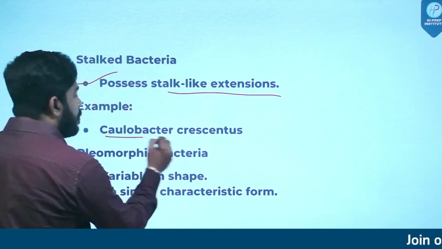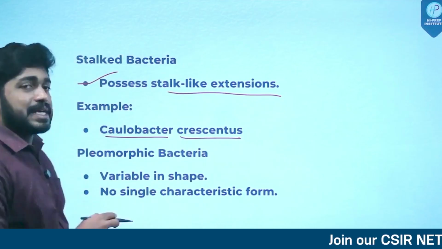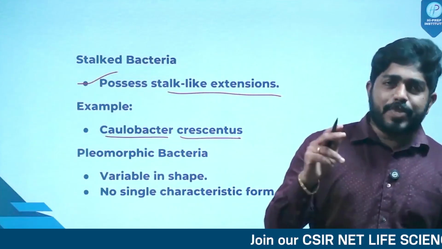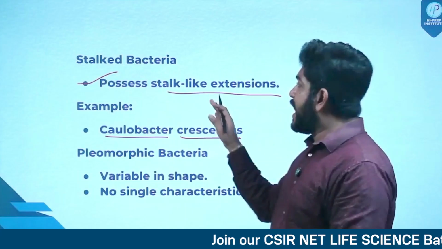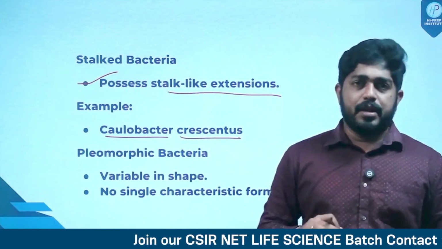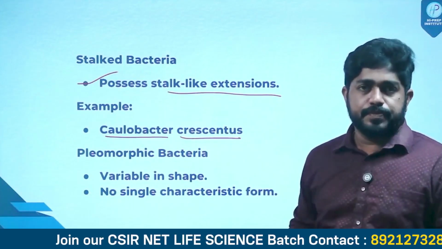Example, Caulobacter crescentus. See, what are stalked bacteria? Stalked bacteria possess stalk-like extensions from their body or from their cell. And their example is Caulobacter crescentus.